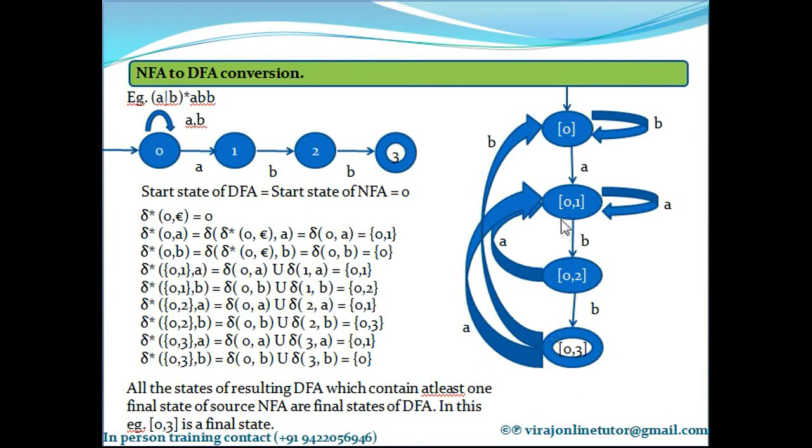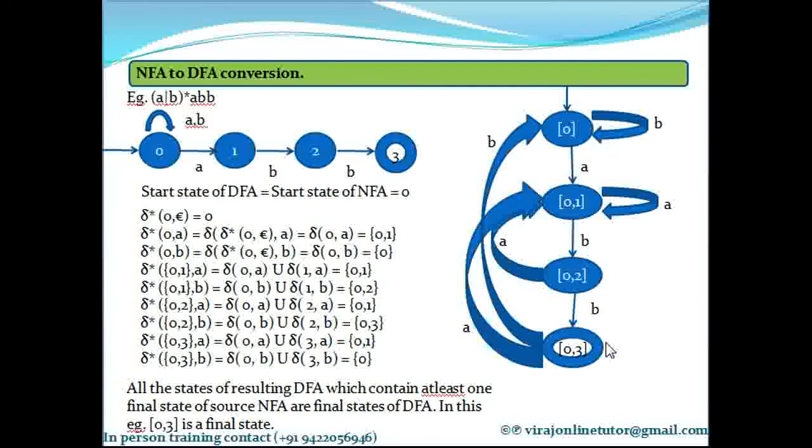All the states of your DFA which contain at least one final state of your NFA are final states of your DFA. The final state of your NFA is 3, so any state of your DFA which contains 3 in it becomes a final state of the DFA. Since this state contains 3, it becomes my final state. That's why I marked it with 2 circles. Clear? So this is how to convert an NFA to a DFA.